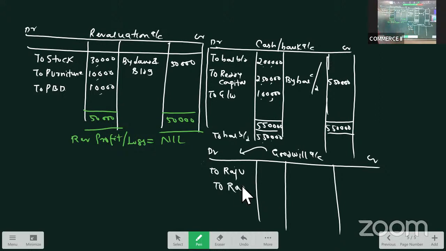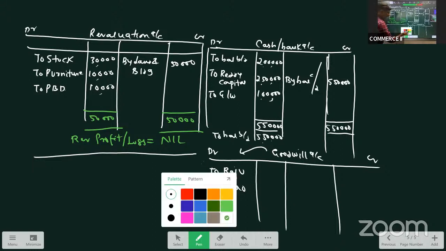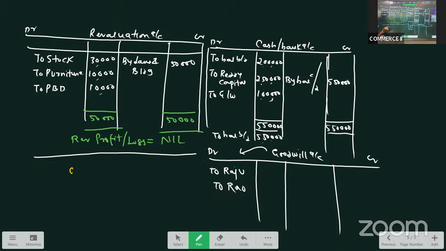What is the goodwill amount we have? Goodwill amount is 1 lakh. What ratio? 3:2. This is the sacrificing ratio.